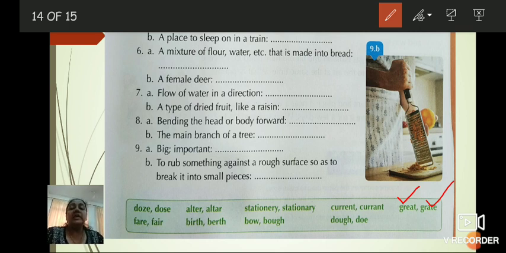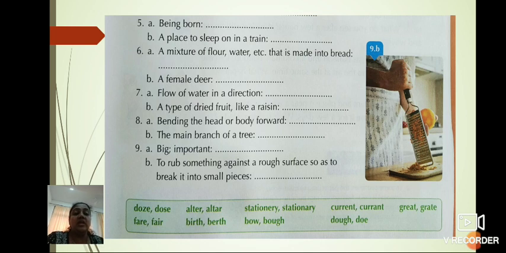Understood? So, in this way, we have completed page numbers 22, 23, 24 and 25. I hope you all understood. If you have any doubts or queries, please note them down, or you can mail them to me. I will clarify your doubts. Understood? I hope you are all writing the answers in the textbook. When the school starts, I am going to check your books. Understood, children? Yes, very good.